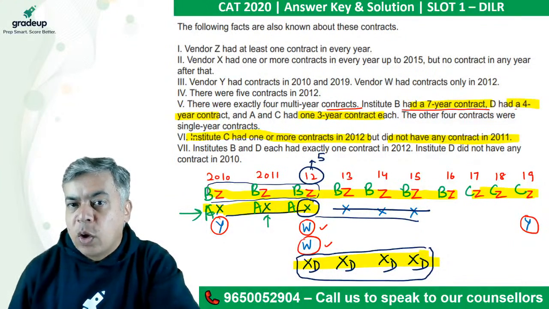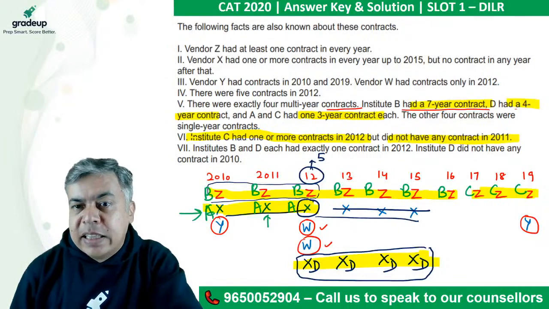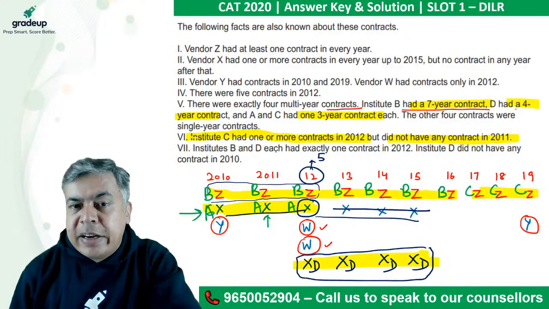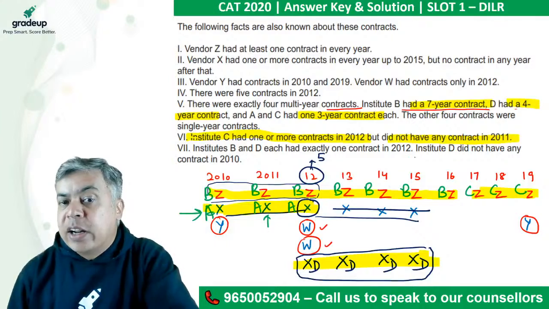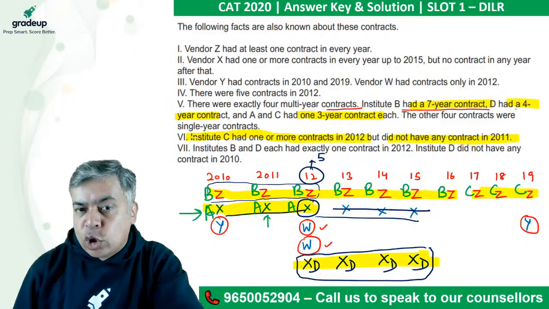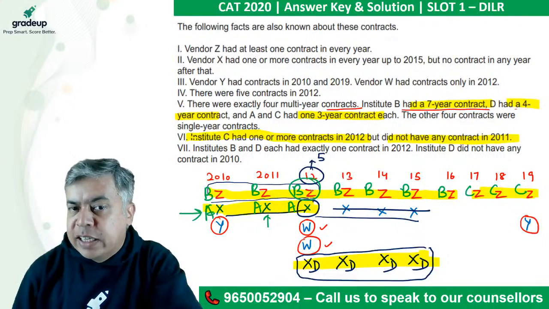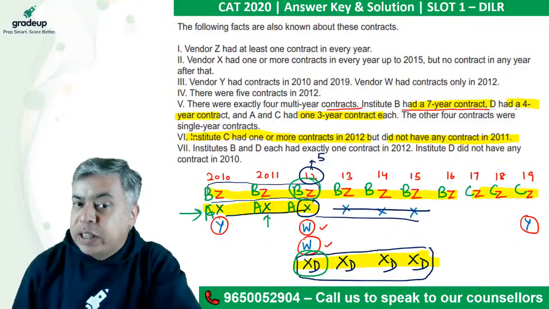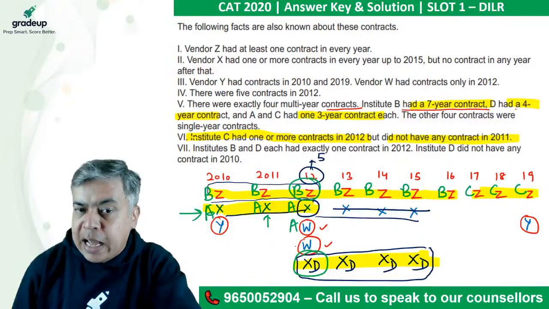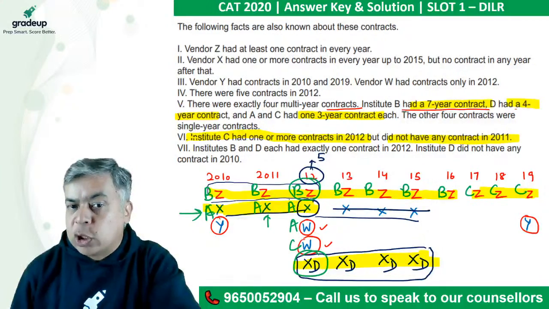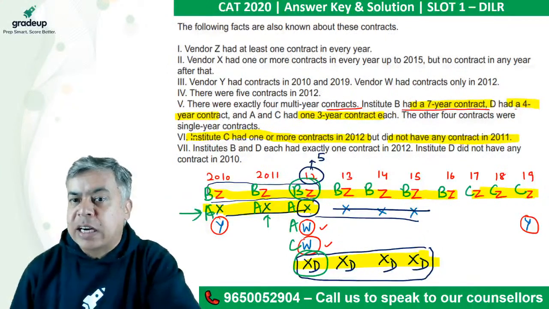Okay, now it is given that B and D each had exactly one contract in 2012. So B has one contract with Z in 2012. We have already seen that, right? Now B you cannot have more, and D you cannot have more because you already have. So you have A. Now W will have A and C, because B and D will have only one contract that is already given.